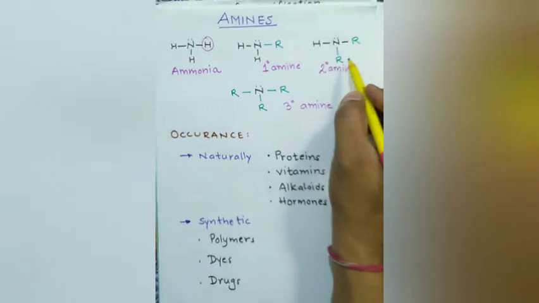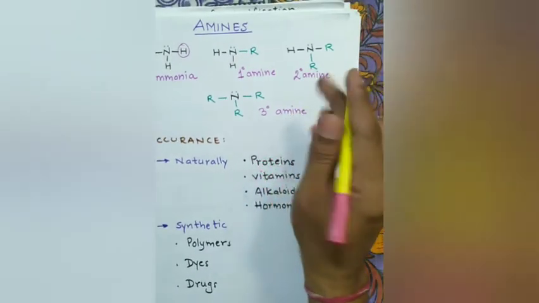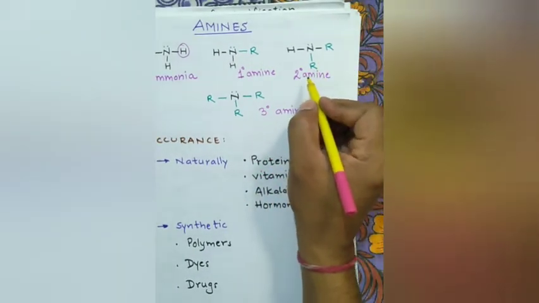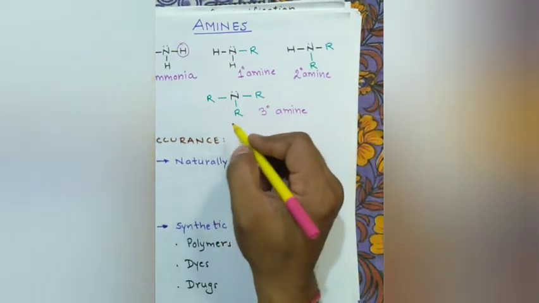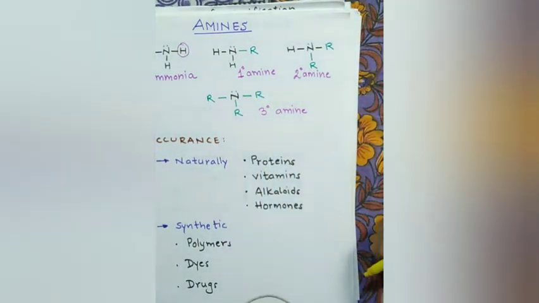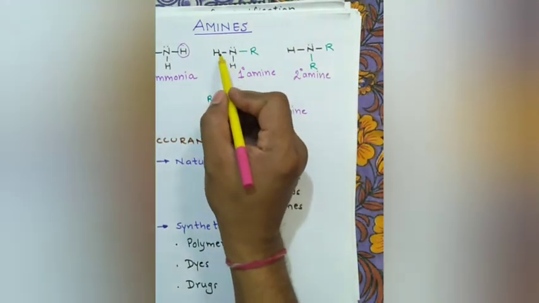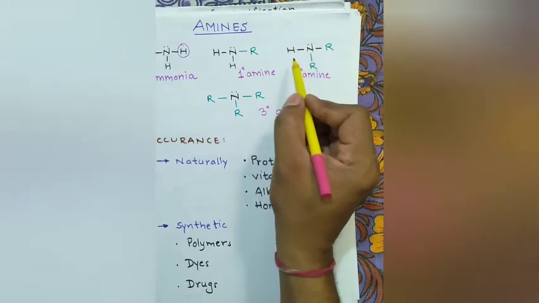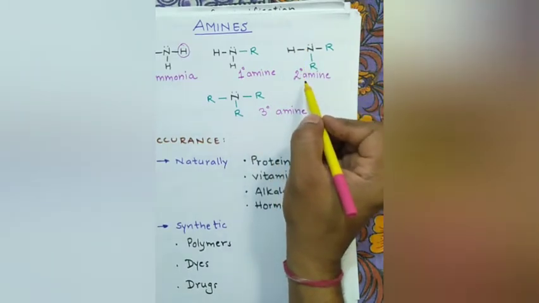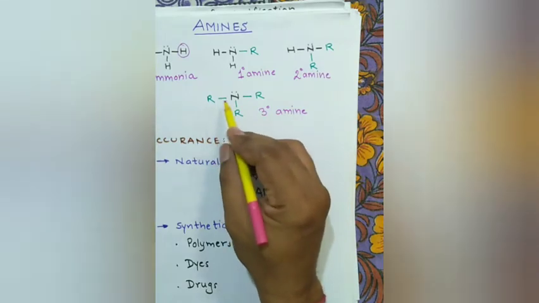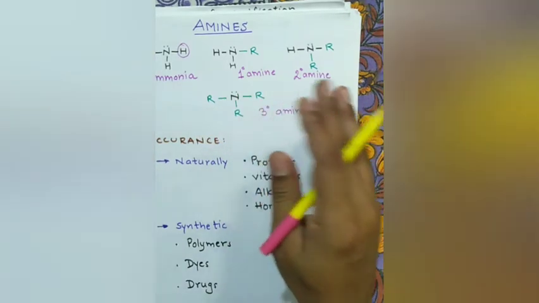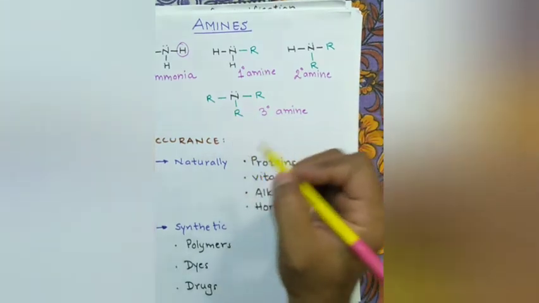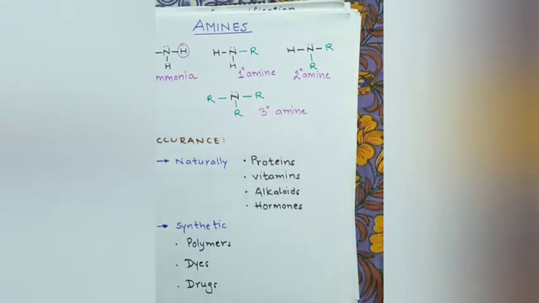If two hydrogens are replaced, then it forms secondary amines. If three hydrogens are replaced by alkyl or aryl groups, then it forms tertiary amines. Here, for primary, secondary, and tertiary amines: if nitrogen is bonded to two hydrogen atoms, it is a primary amine. If nitrogen is bonded to only one hydrogen atom, it is a secondary amine. If it is bonded to zero hydrogen atoms, with only alkyl or aryl groups attached, then it is a tertiary amine.